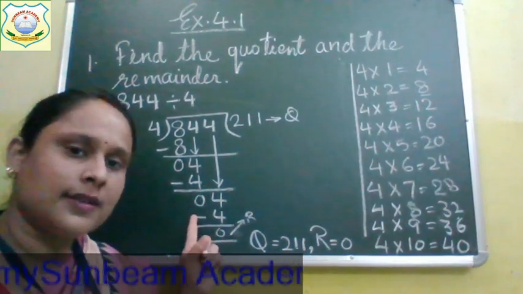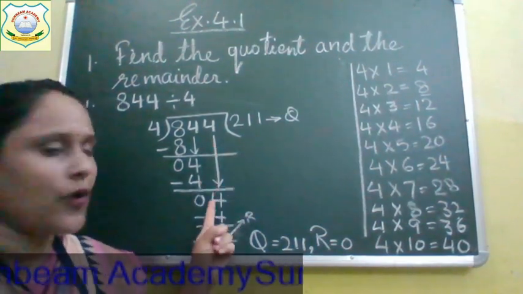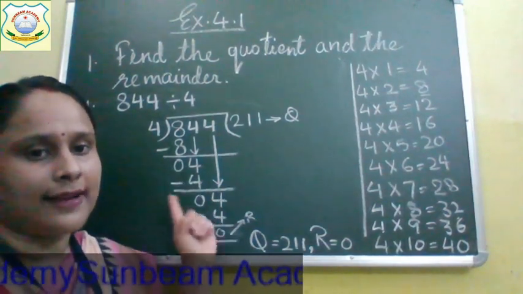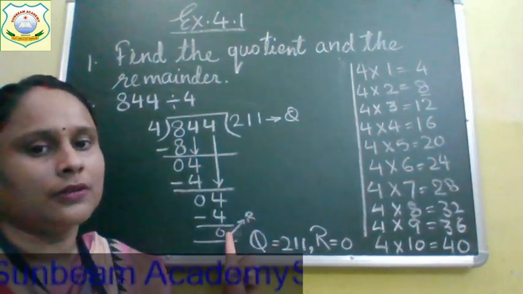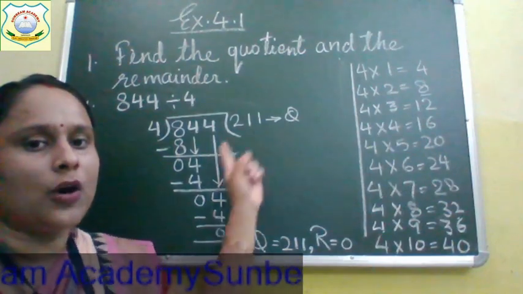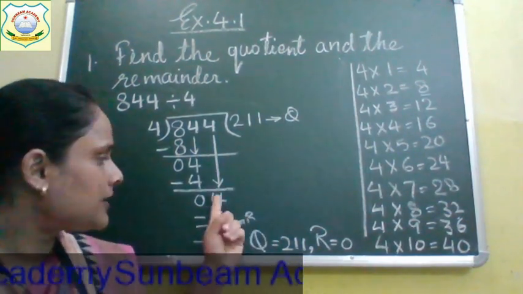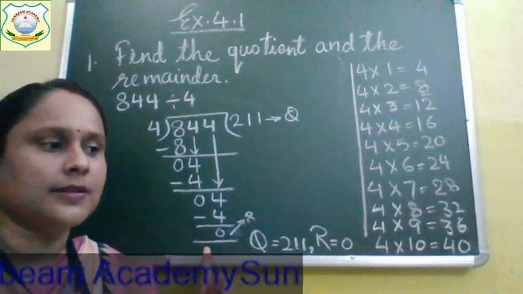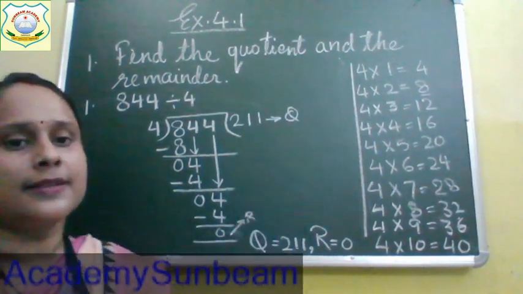4 minus 4 is 0. So now I will bring this 4 down and we will divide this 4 by this 4. Again we will get 1, and after dividing 4 we got 4 ones are 4. Subtract 4 from 4 you will get 0. So this is the remainder. Remainder is 0 and quotient is the answer.